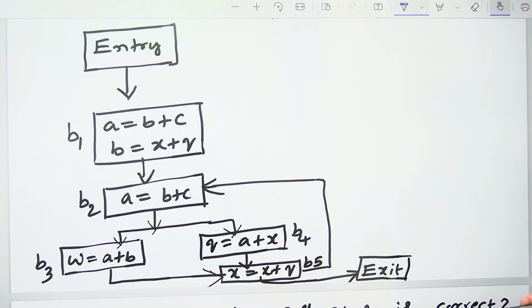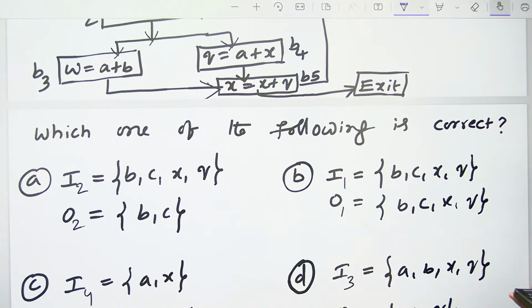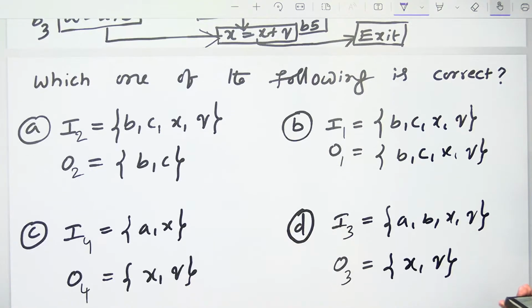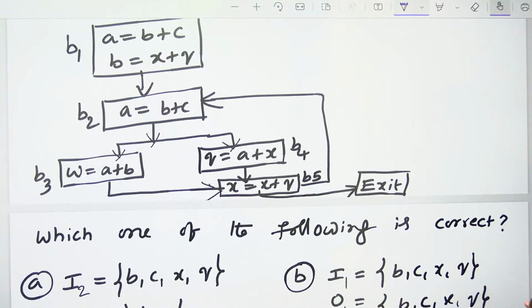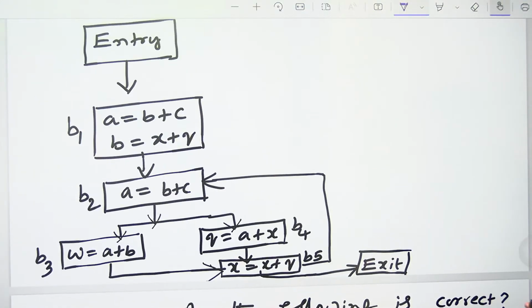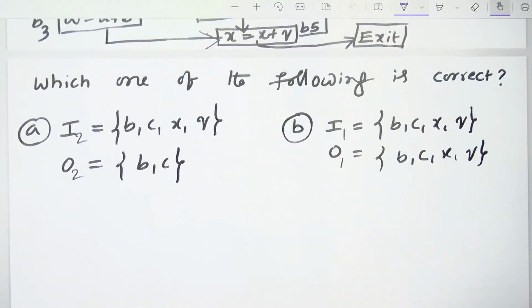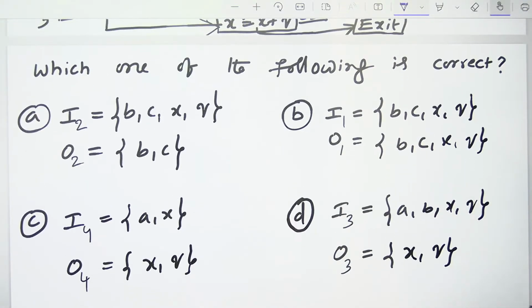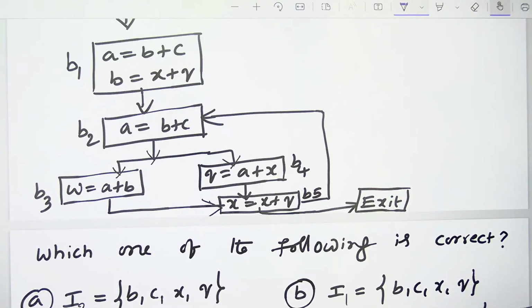Now he is asking which one of the following is correct. In of 2, out of 2. In of 1, out of 1. In of 4, out of 4. In of 3, out of 3. It means in this diagram, for the first basic block, second basic block, third basic block, fourth basic block, I think 5 is not required. For all of them, can you find out in and out?